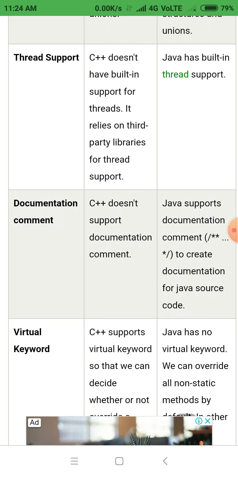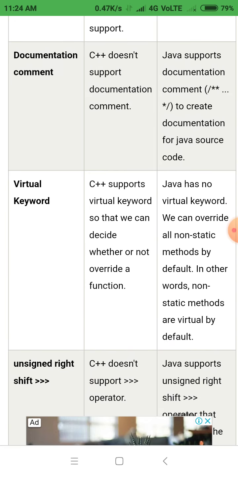Thread support. C++ doesn't have built-in support for threads. Java has built-in support for threads. Documentation comment. C++ doesn't support documentation comments. Java supports documentation comments. It is given in front of you how to write the documentation comment to create documentation for Java source code.